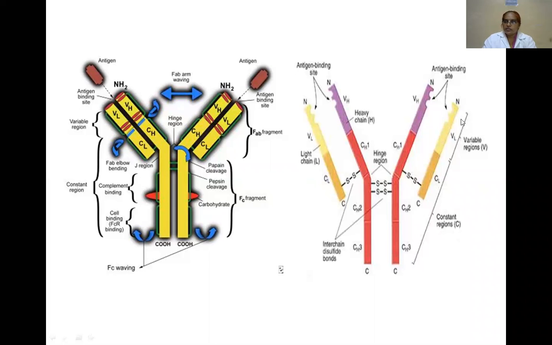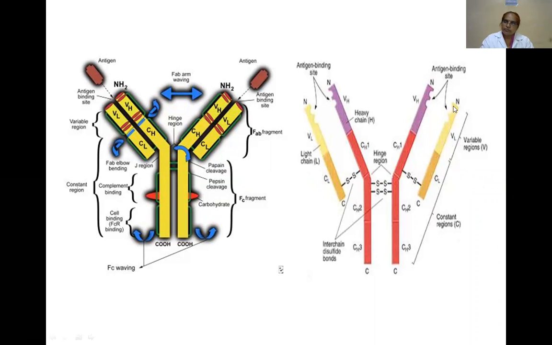Each heavy chain and light chain contains two regions: a variable region and a constant region.